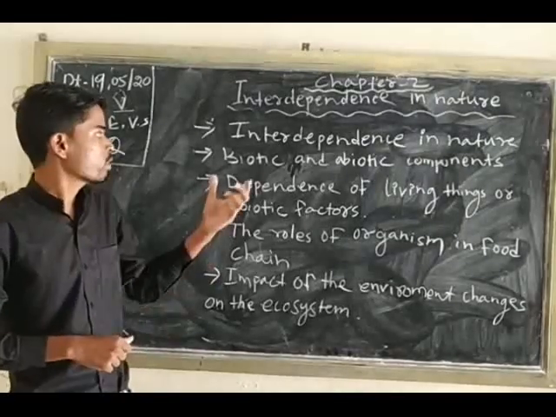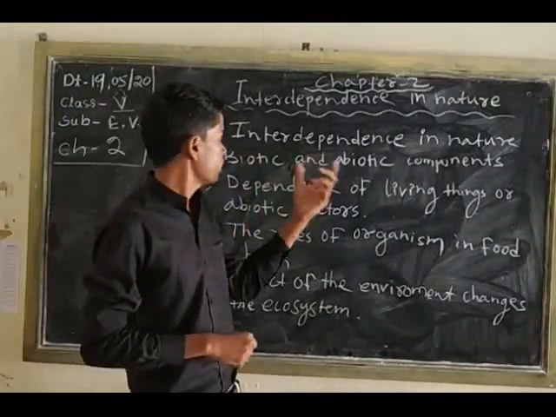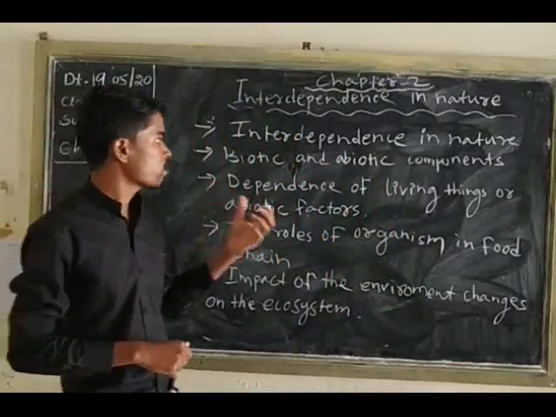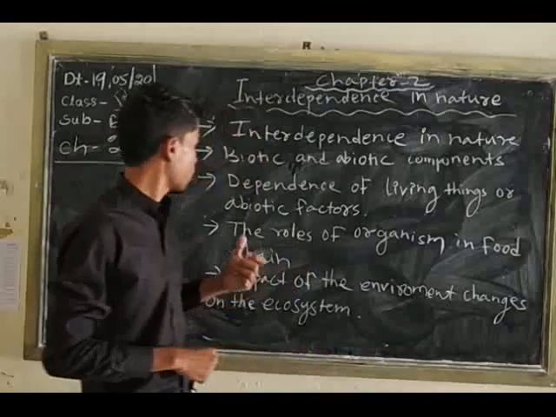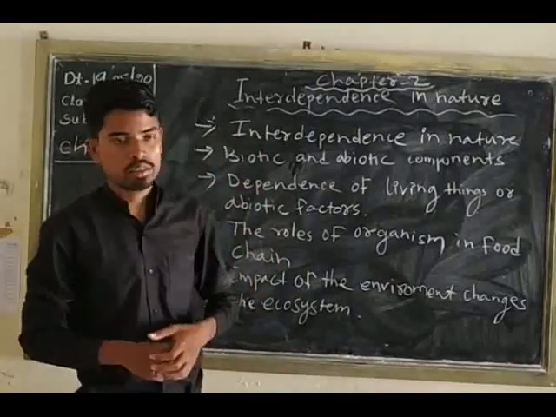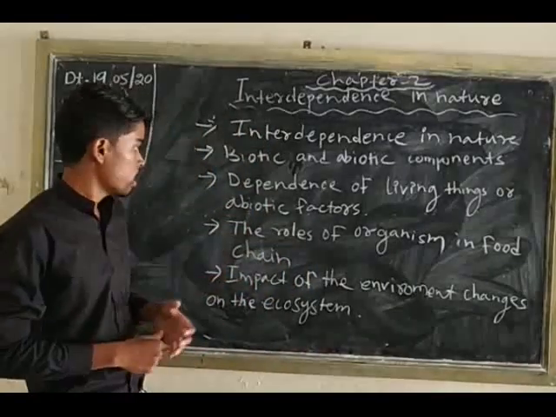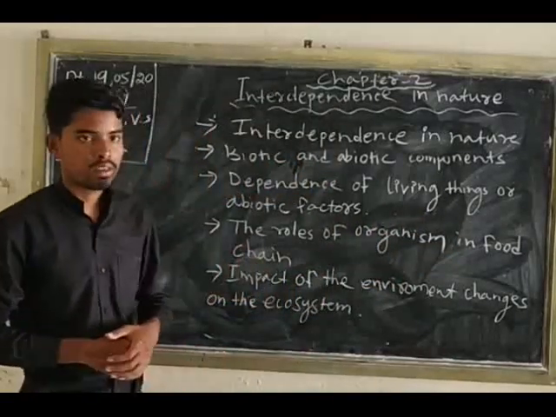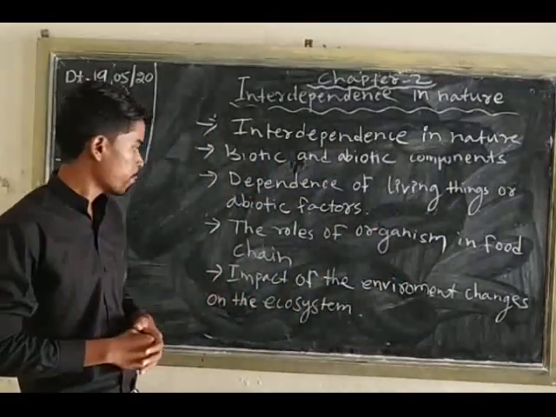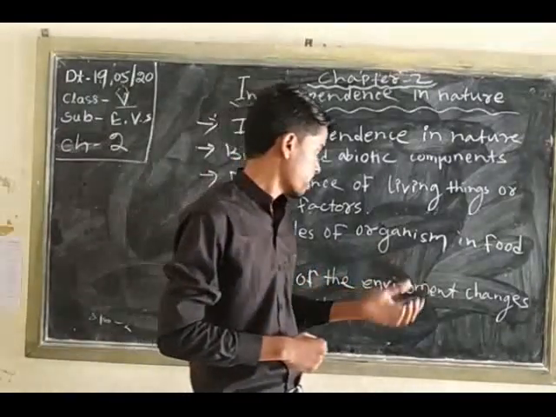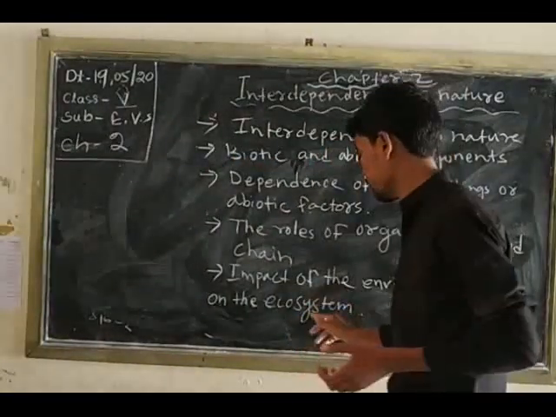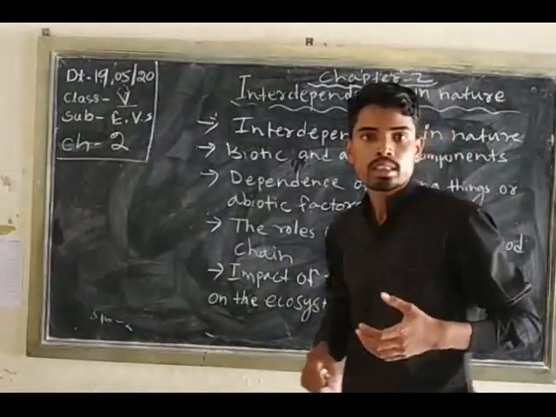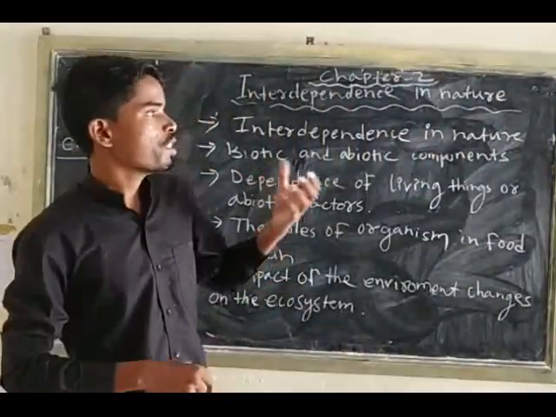Third, dependence of living things on abiotic factors. Fourth, the roles of organisms in the food chain. Fifth, the impact of environmental change on the ecosystem. So now we will come to the ecosystem.